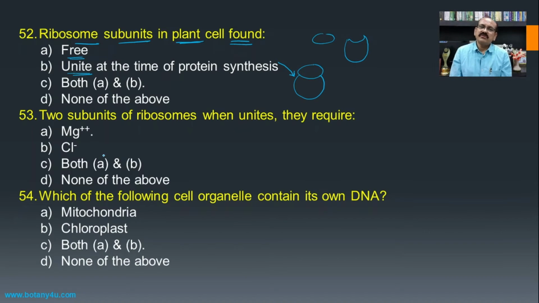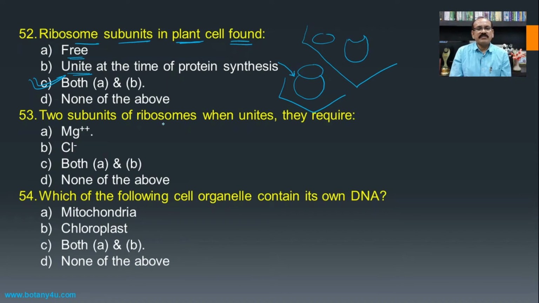So when there is not the protein synthesis, they are present in such a dissociated condition, and when there is a protein synthesis, there is a union between these two subunits. So both these conditions are present in the cell with respect to the ribosomes, and hence both A and B becomes the answer.